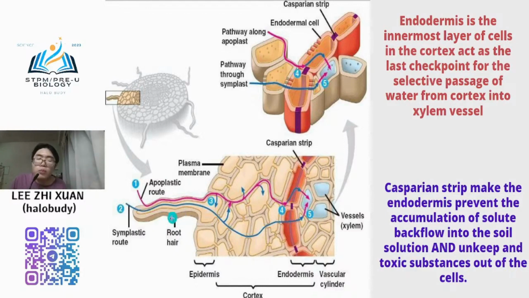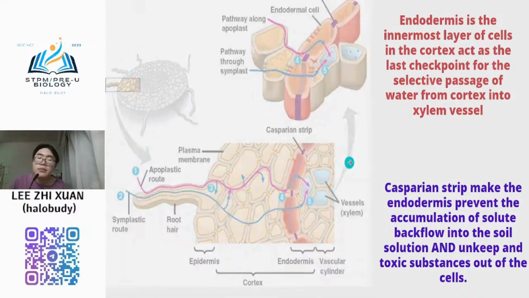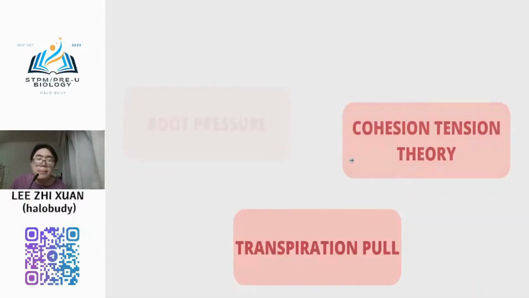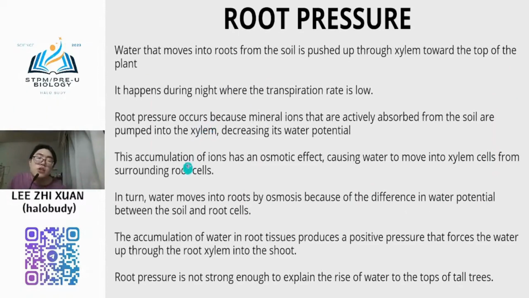So when the root hair water potential is decreased, the water potential of the water molecules outside the root hair in the soil is higher than inside the root hair, so the water molecules can diffuse into the root hair from the soil. So this is the main purpose of the root pressure. Normally this accumulation of ions has an osmotic effect.